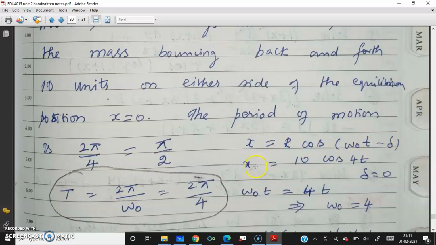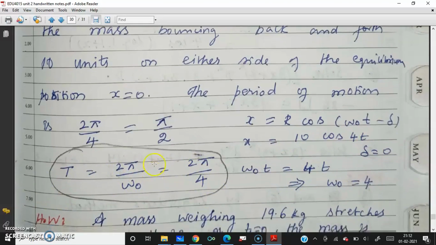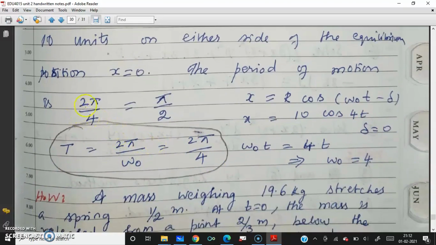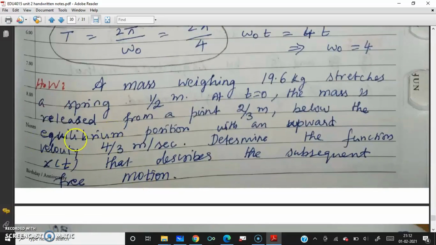Comparing with the given equation, x equal to 10 cos 4t, delta is 0. Therefore, omega naught t equal to 4t. Omega naught is 4. So, what is our period? T equal to 2 pi by omega naught. Omega naught is 4. So, 2 pi by 4. That is, we got the answer as pi by 2. Right? So, 2 pi by 4, that is pi by 2. So, you can do the sum.